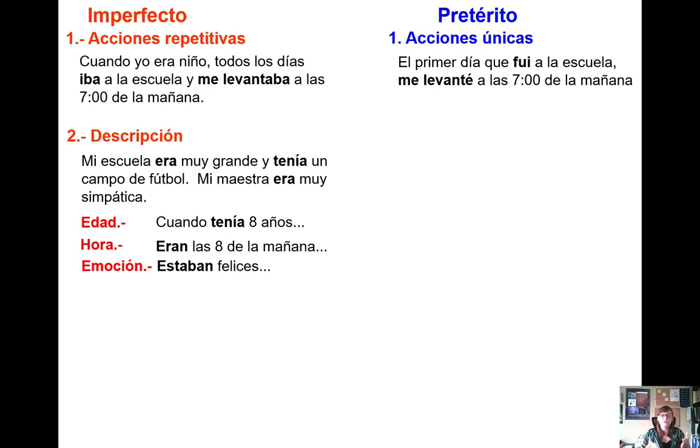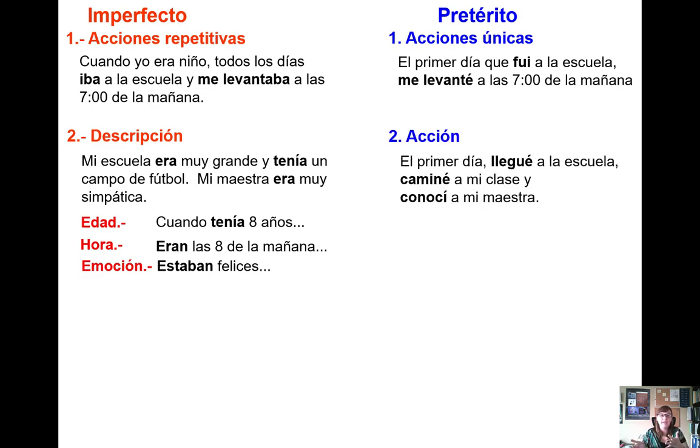Emotion is also used in the imperfect tense to describe how we felt. Estaban felices. They were happy. And we can't determine the exact moment we felt something or didn't feel something or how long our feelings lasted. So we're going to be using the imperfect for descriptions of our emotions in most cases. Now, on the other hand, for pretérito, we're going to use this for actions, right? Things that we did and that happened. So imperfect description, pretérito action.